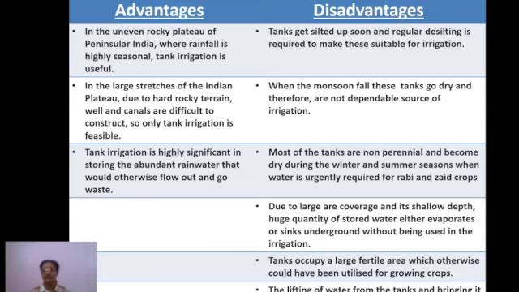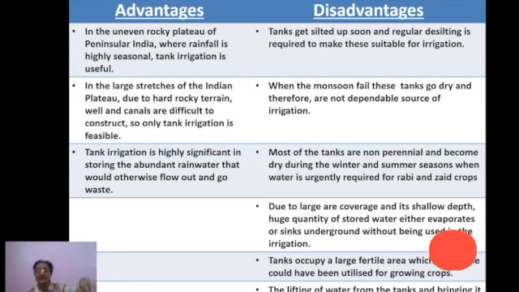Next is tanks occupy a large fertile area. Within an agricultural field, a big area is covered by these tanks only, which otherwise could have been utilized for growing crops. So that is again one disadvantage. Next is the lifting of water. It's not just providing water within that tank.